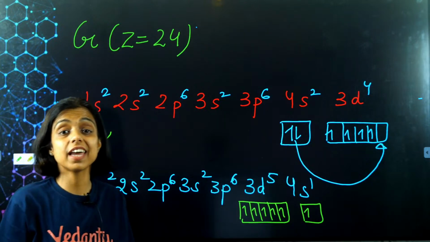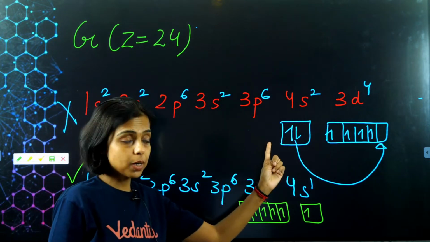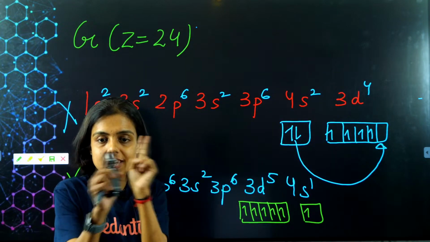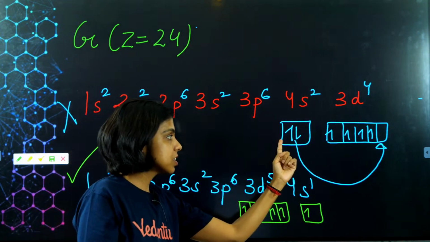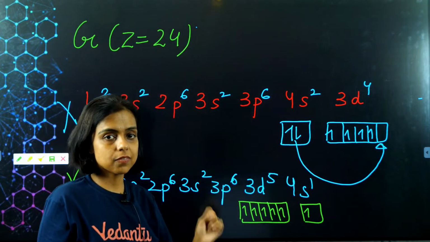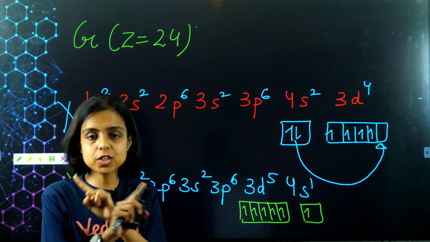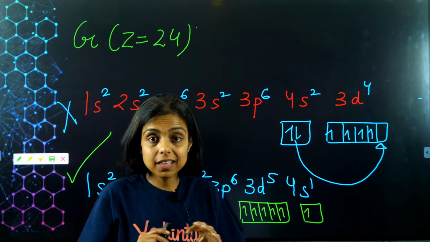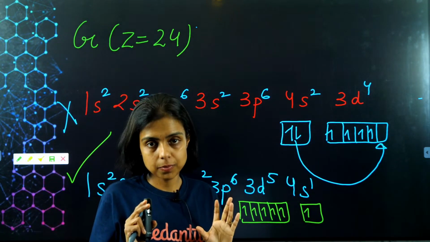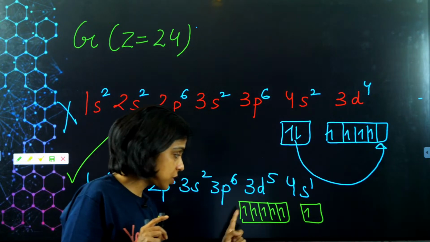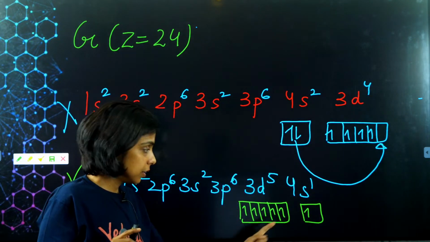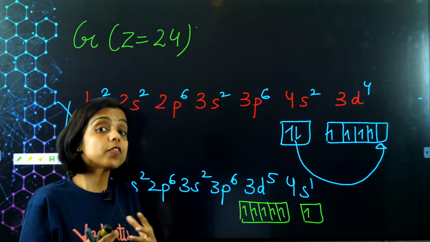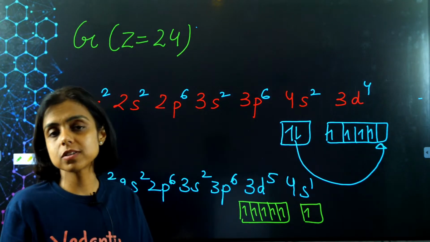The second reason is exchange energy, because there is not much energy difference between 4s and 3d. So the electrons can exchange their position. This electron can swap its position with this one, with the same spin, of course. Whenever the electrons exchange their position, they release energy and become more stable. So in this case, more exchanges are possible. This 1 electron can exchange with 5 electrons, right? More exchanges means more release of energy, and more stability.